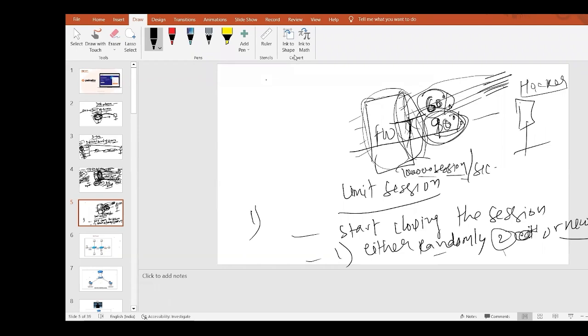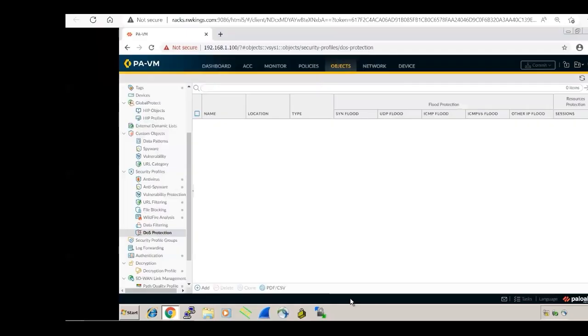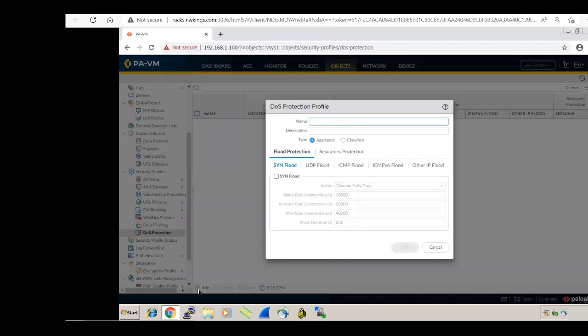So let's see, come to the firewall. In the firewall, go to Objects, then Security Profiles, and there is DOS Protection. Just click on it. In the DOS protection, nothing is configured by default. So what we are going to do is click Add and create a profile, like a DOS profile. There are two methods, guys: aggregate and classified.